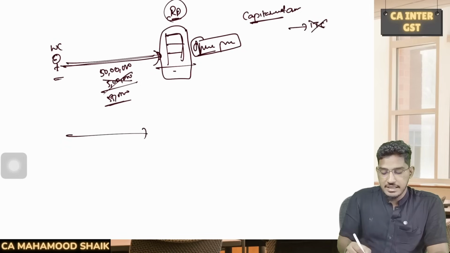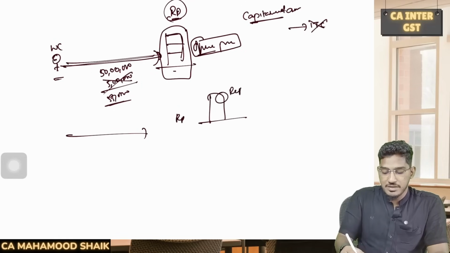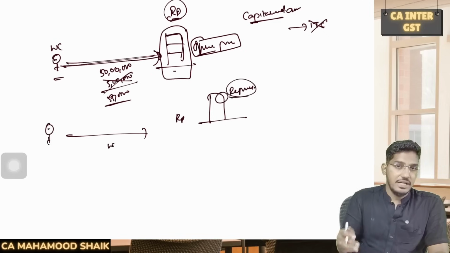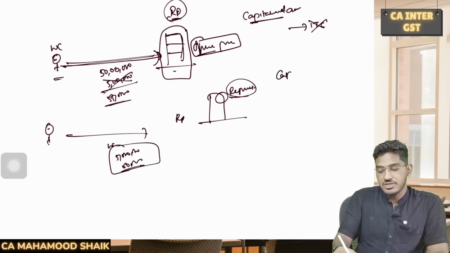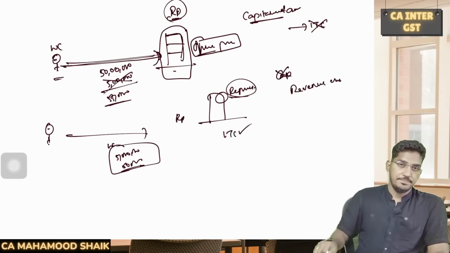On the other hand, say for example, there is one registered person, he is having one building. In that building, some repairs are required to be undertaken. So they went to the works contractor. He agreed to do the works contract for that repairs activity in that immobile property. He charged some 5 lakh rupees of bill and 50,000 rupees of GST he has charged. But this expense does not fulfill the capitalization criteria as per accounting standards. It has to be treated as revenue expenditure in the books of accounts. Then they can avail the input tax credit.